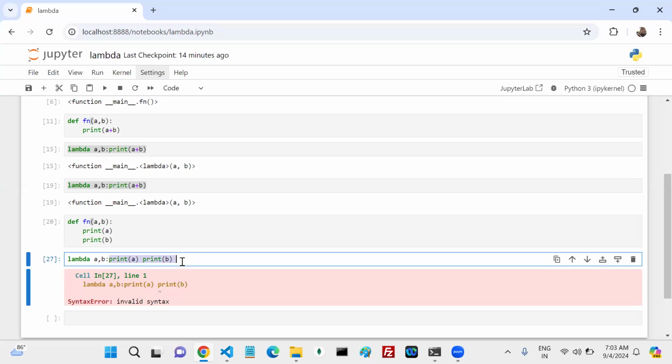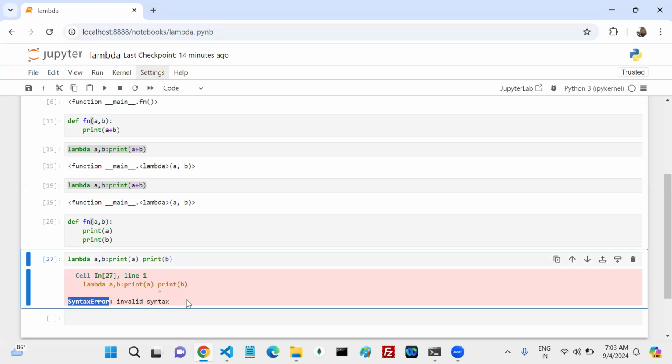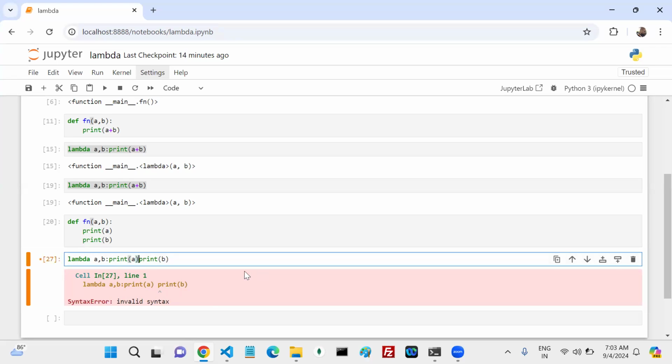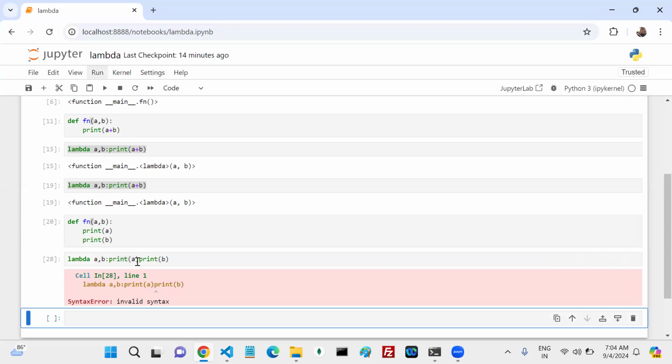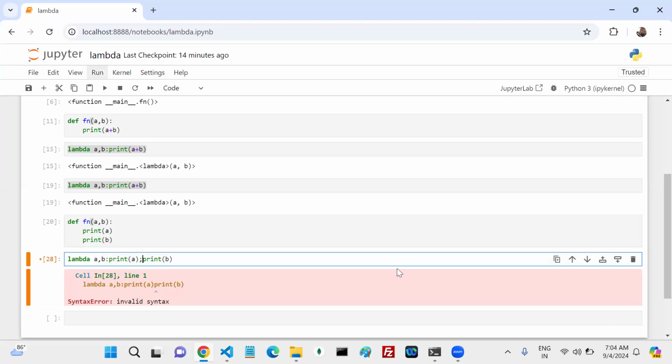If I write more than one statement, observe what happened. It gives me a syntax error, or something else. Now I gave a space, and there is no syntax error. If I write like this, syntax error. I thought, okay, with a semicolon. Then what happened? This one is one statement. What about this one? Is this another statement or not?